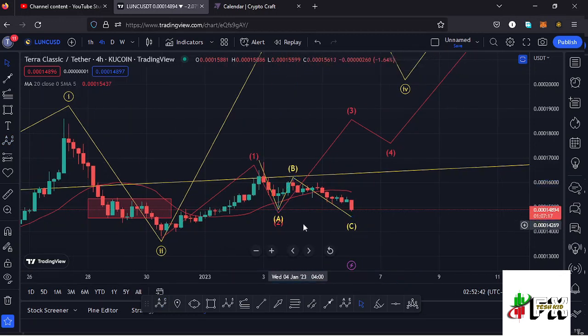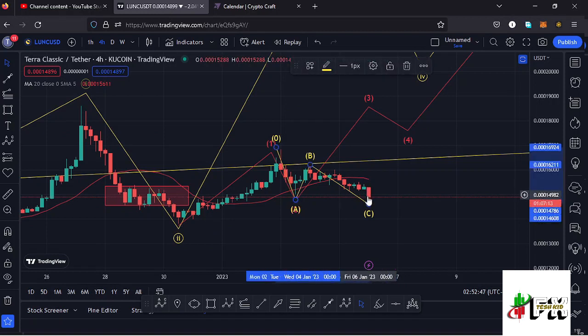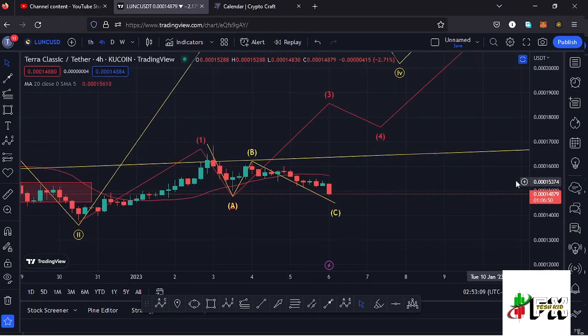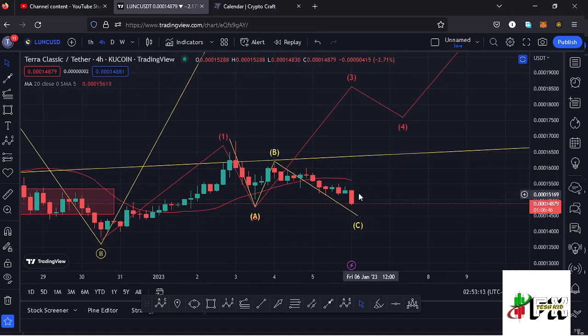And you can see that Lunc has continued to push even lower in what can be seen as an impulsive movement to the lower side, and that gives us a hint that this might be the wave C, because a wave C to the lower side is an impulsive wave, and because of its impulsive nature there are chances of seeing such a structure like we are seeing over here, where you can also see that we have seen the formation of an engulfing bearish candlestick, meaning lower prices are coming our way.